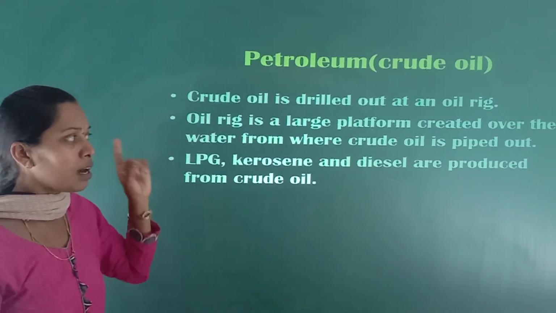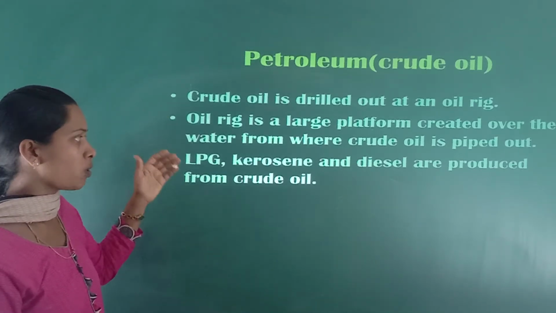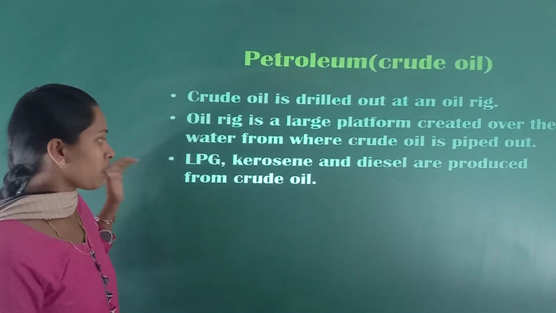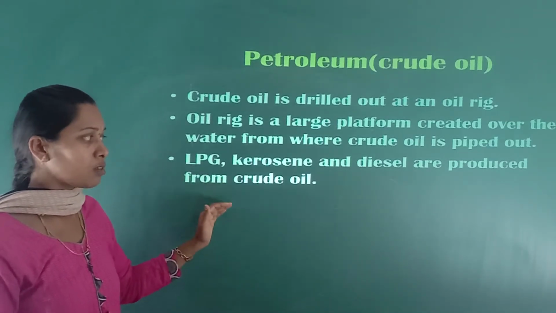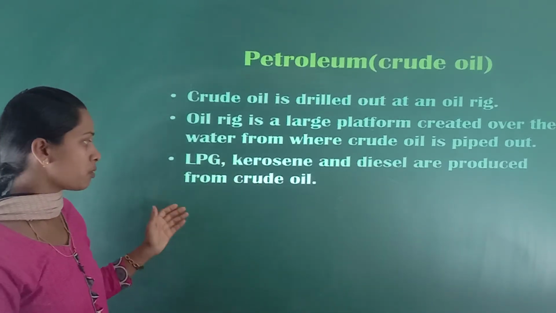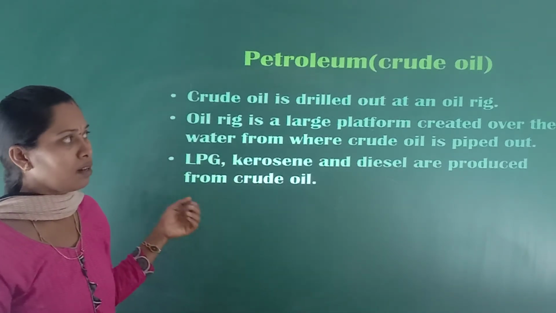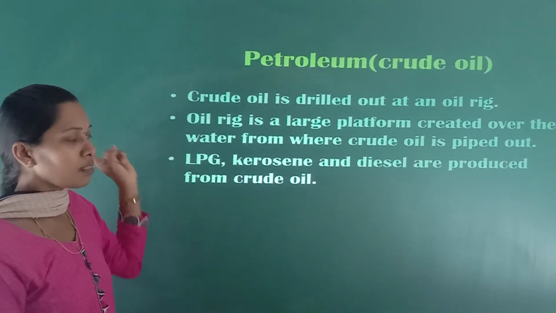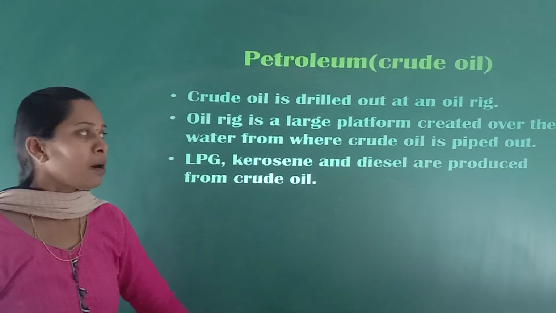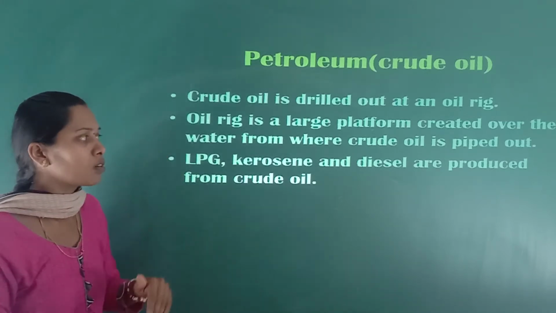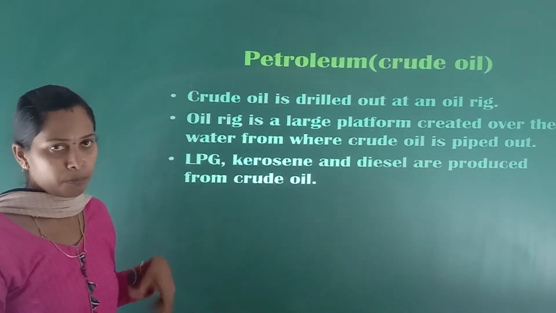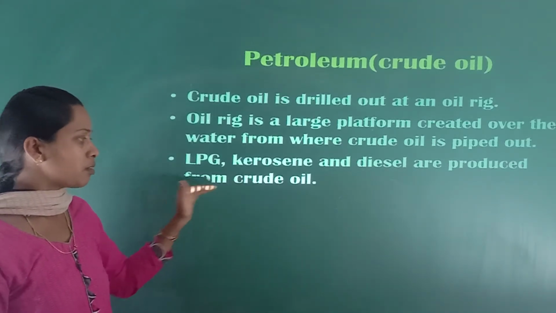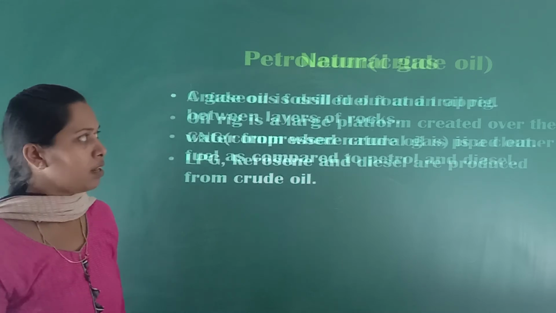This oil rig is a large platform created over the water from where the crude oil is piped out. LPG, kerosene and diesel are produced from this crude oil.